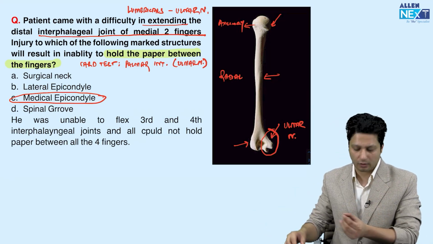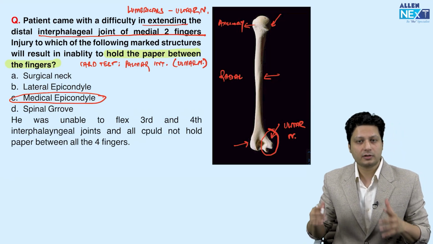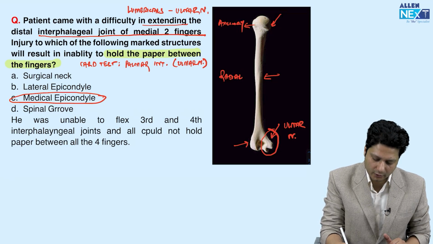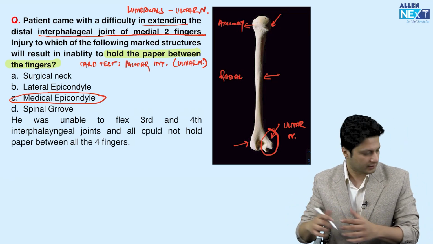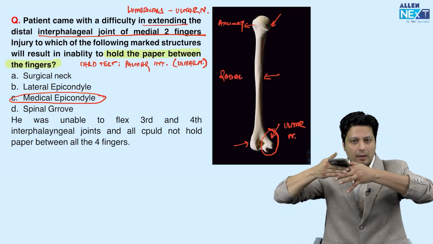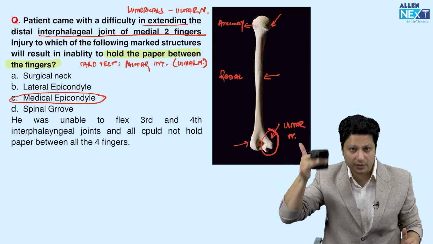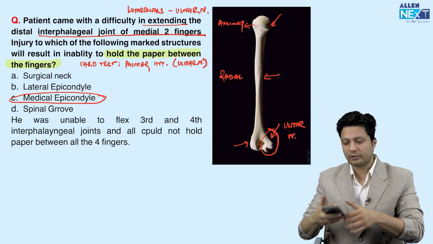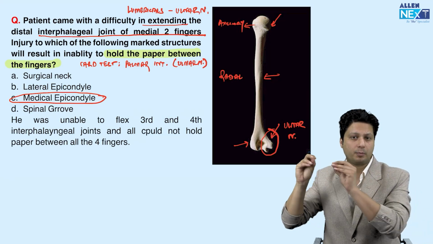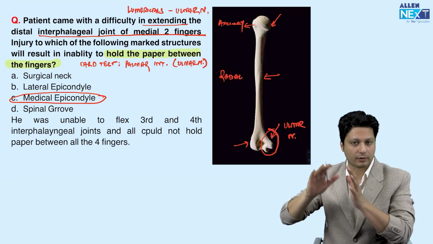All of you are aware that inability to hold the card in between the fingers is the card test, and the card test is basically the assessment of the finger adductors. Imagine this is the card: ask the patient to hold it between the fingers while you try to pull it out, and ask the patient to apply resistance. If the patient is able to resist, the card test is negative. If you can easily pull the card out, the card test is positive. Understood?